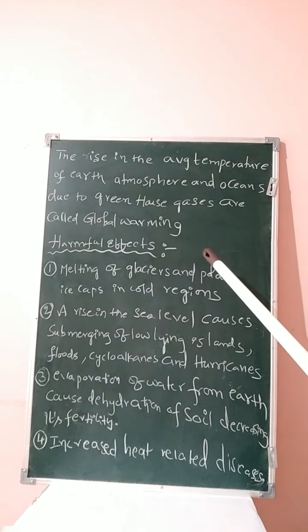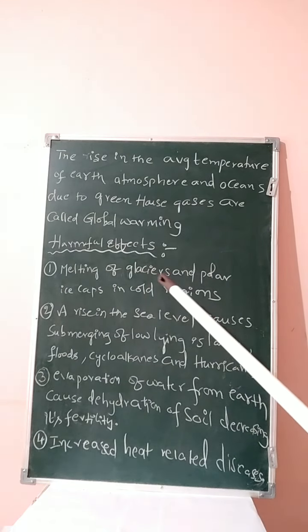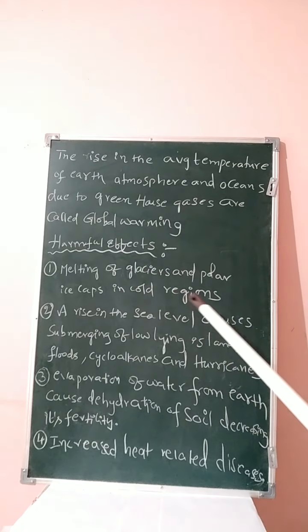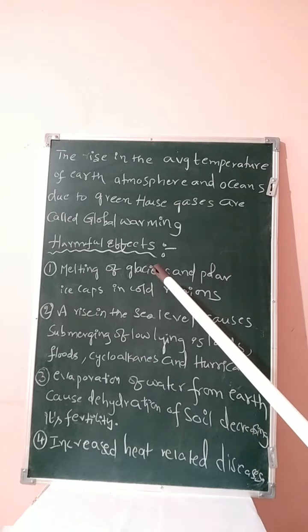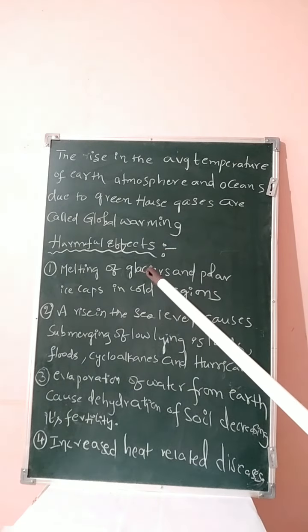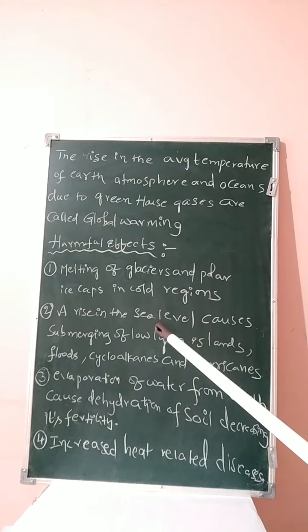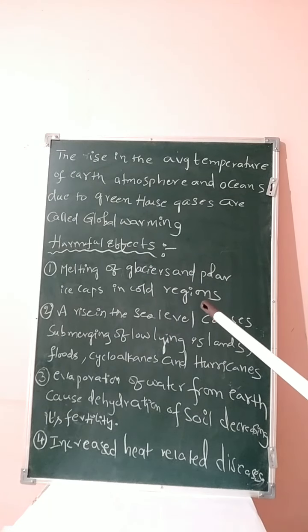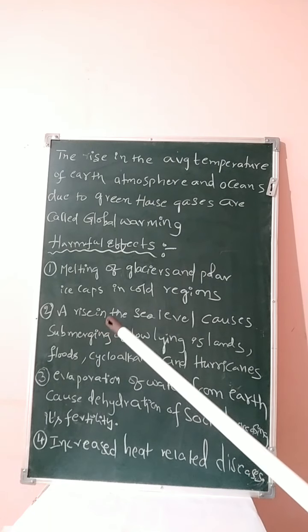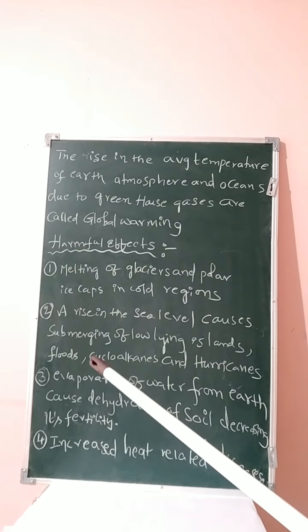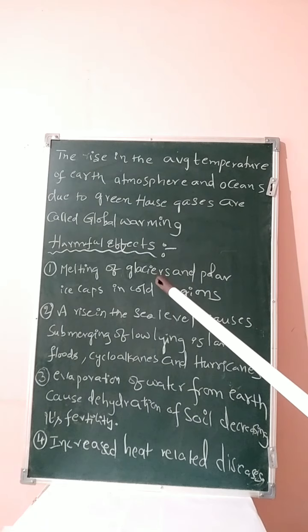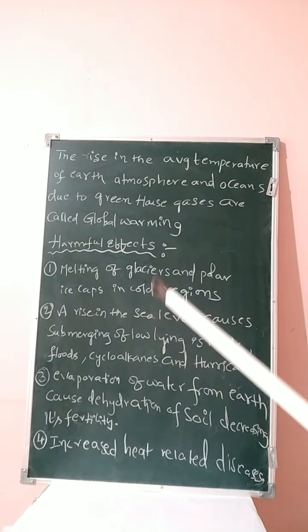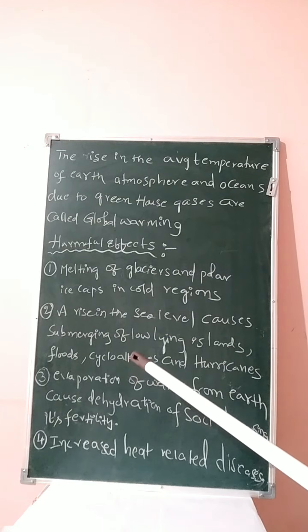Next, student, harmful effects. First one, melting of glaciers and polar ice caps in the cold regions. As the temperature of the Earth increases, the glaciers undergo melting, and polar ice caps in the cold regions are also melted. Second one, the rise in the sea level causes submerging of low-lying islands, and floods, cyclones and hurricanes will take place. As the glaciers and polar ice caps melt, the sea level rises, student.